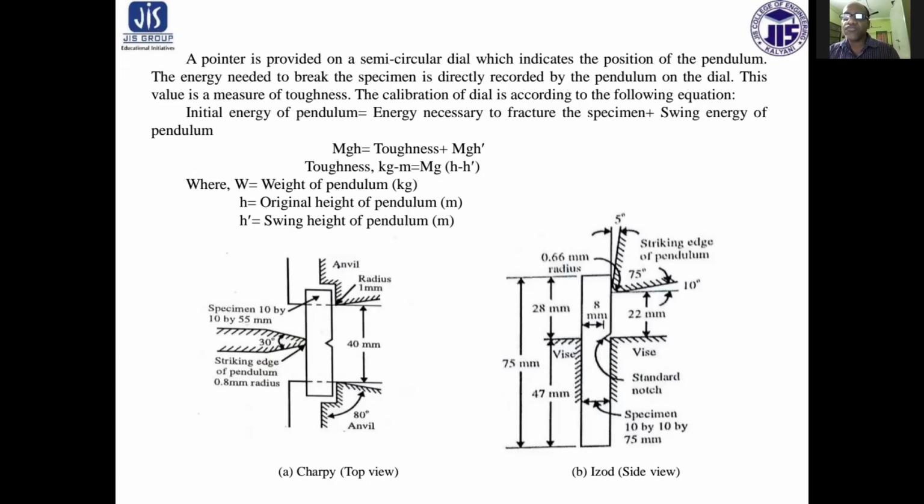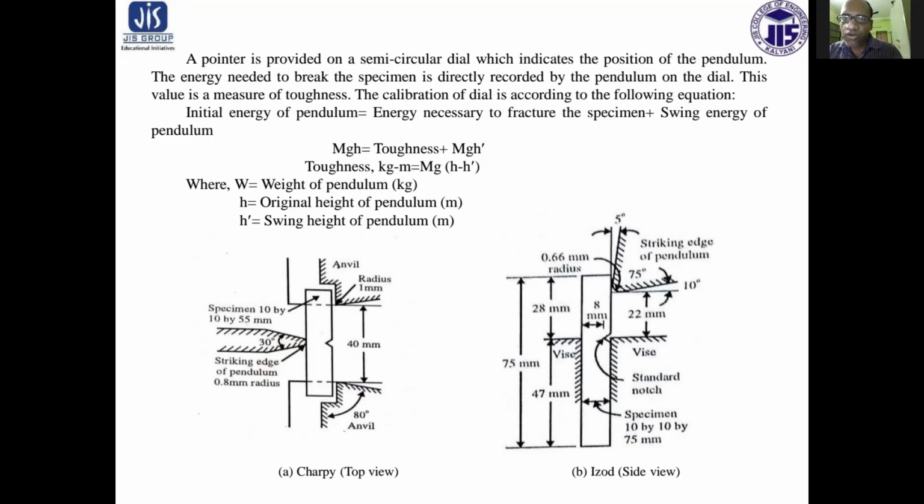The calibration of the dial is according to the following equation. That is, the initial energy of the pendulum equals the energy necessary to fracture the specimen plus the swing energy of the pendulum. So here, mgh equals the toughness of the material plus mgh dash. Toughness is measured in kg meter, where w is the weight of the pendulum, h is the original height of the pendulum, and h dash is the swing height of the pendulum.